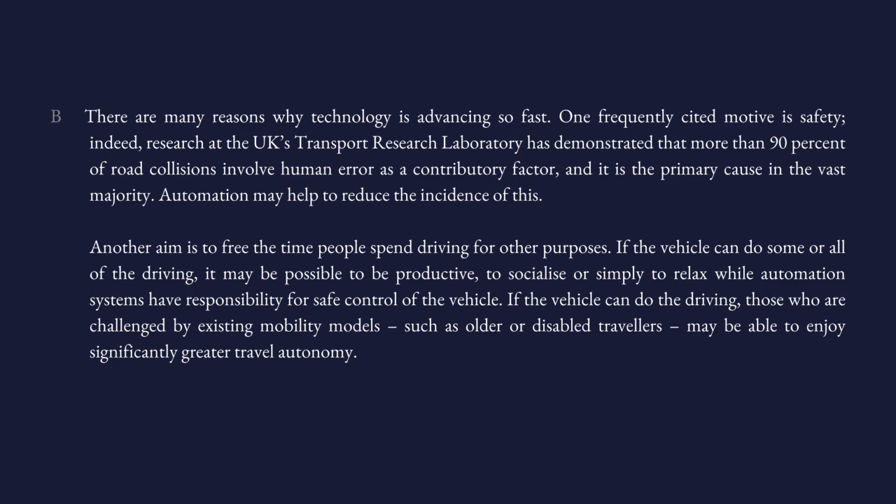Again, welcome back. And as you may have found out, the answer is in paragraph B. Look, this was a little bit of a challenging question because the keywords are a bit tricky. So we have be productive, socialize, relax. So here, the story of the paragraph is basically this.